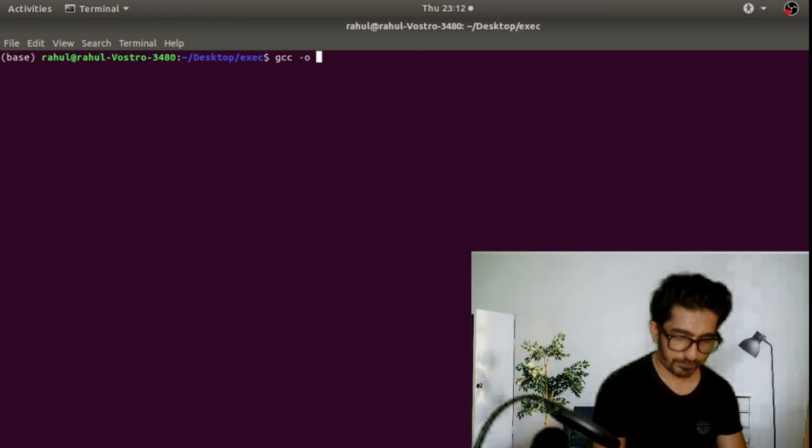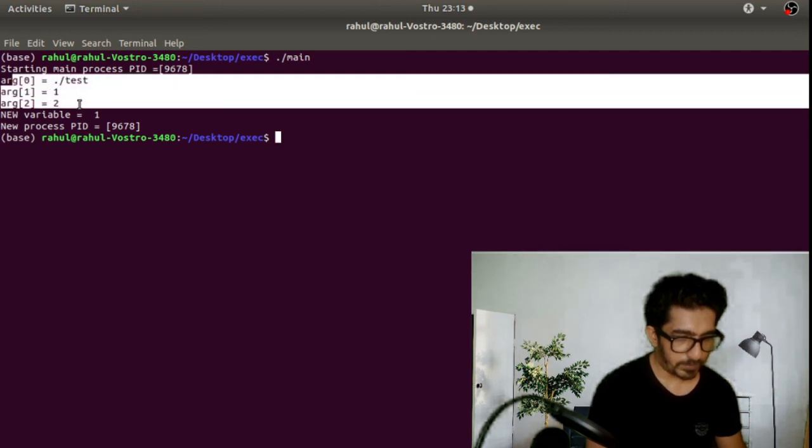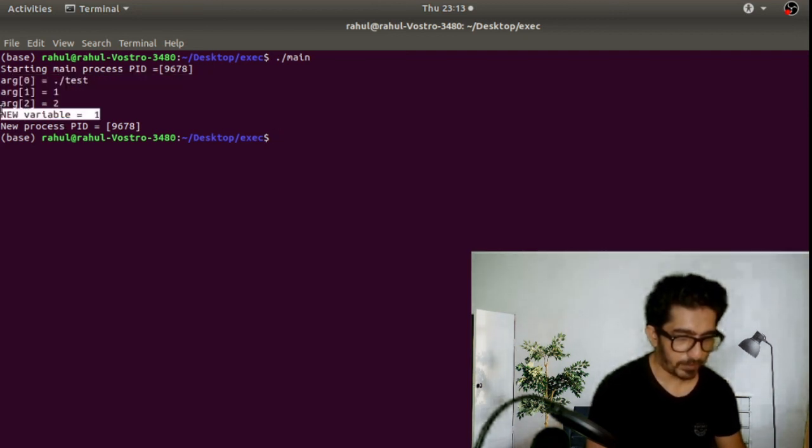So we have gcc -o test, then test.c, and next gcc -o main, then exec.c, so both get compiled. Let's run the main. You see here the two arguments are there, and the new variable that we passed from the main to the new binary is printed here.